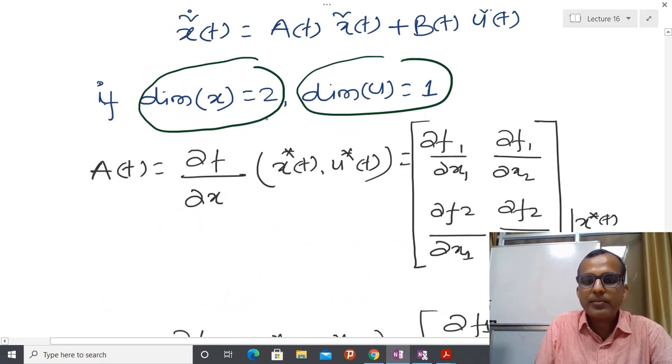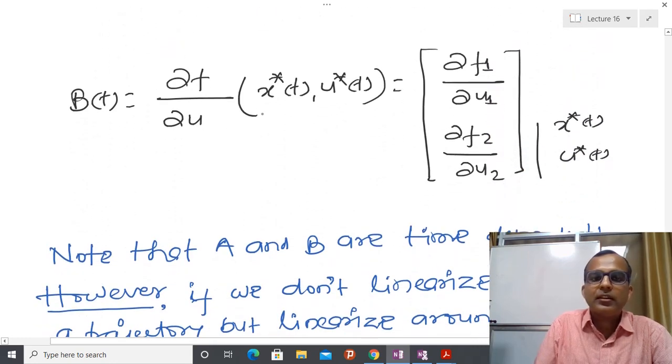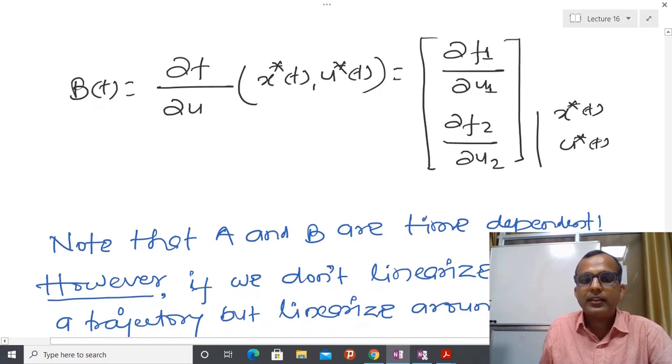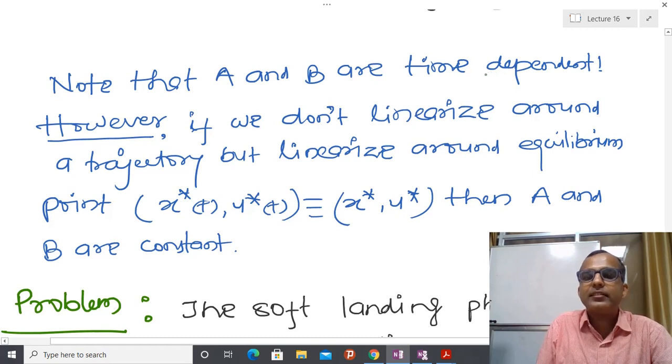So I have a two-dimensional system and the dimension of control is 1. After that, the A(t) matrix is given by this Jacobian about x star and u star, and similarly I have linearized f with respect to u, and I will get B(t). What is our conclusion? That A and B are time dependent if we linearize the system